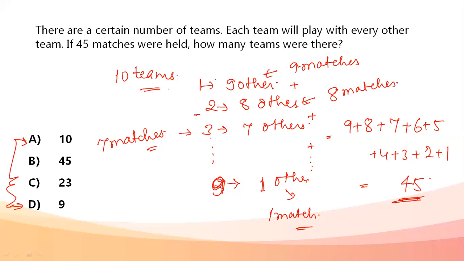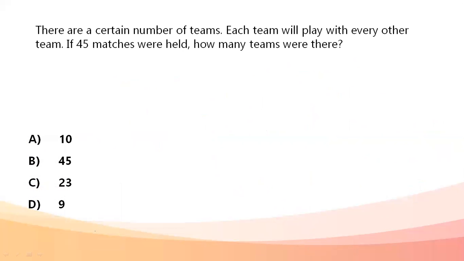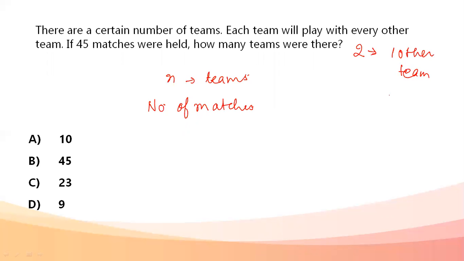So what we assumed with the first option, that there are 10 teams, is correct, and my answer is 10 teams only. Or we can go by the other method. Let's say that there are n teams that participated. Like we did for the example, if there are two teams, each will play with just one other team, so there will be just one match.